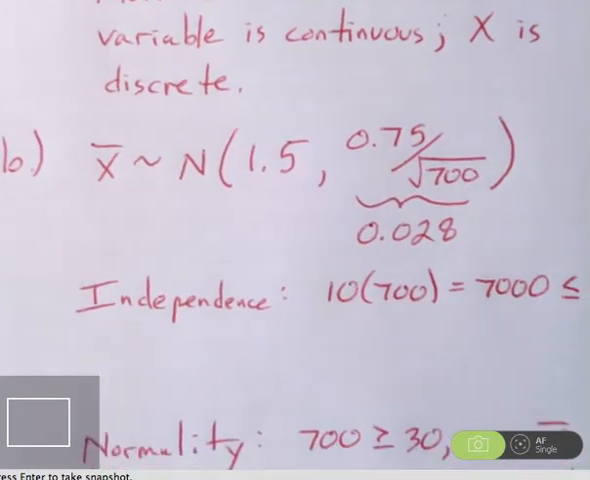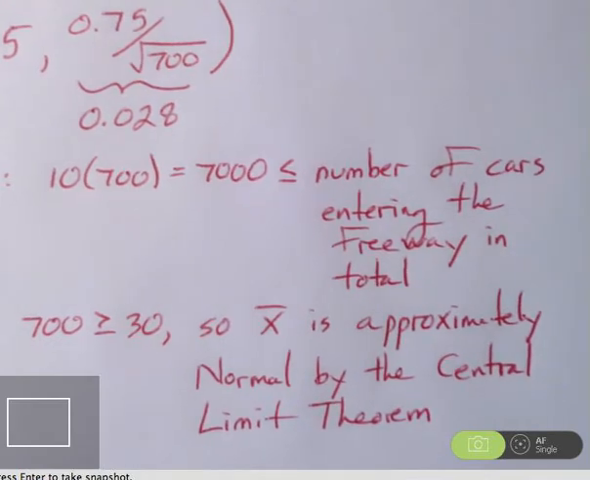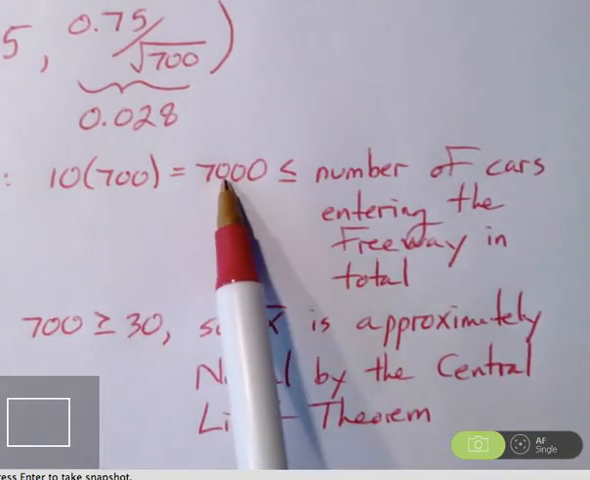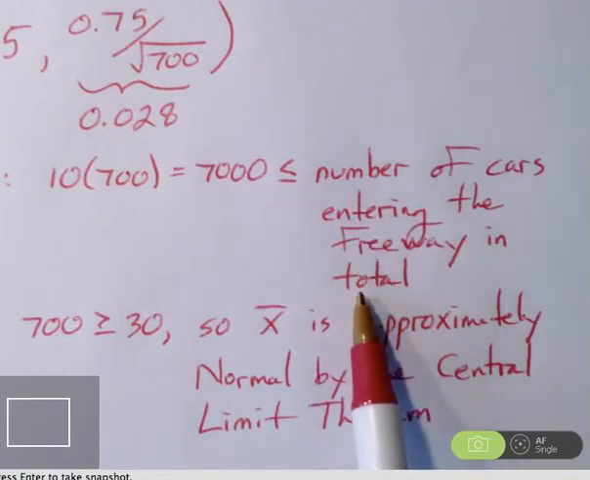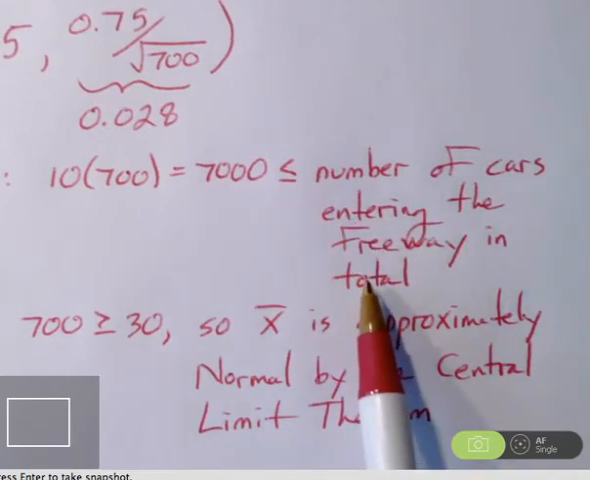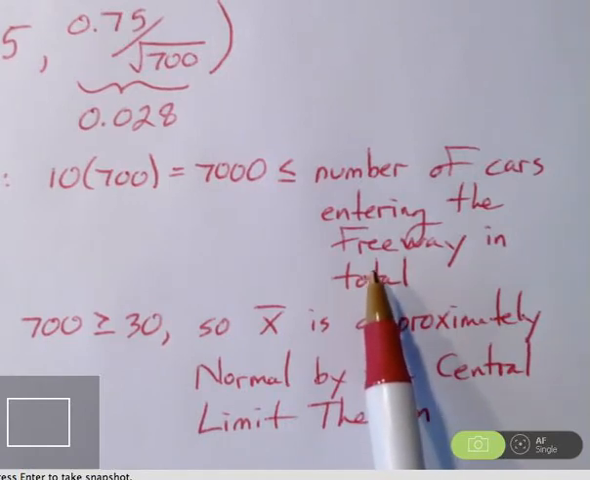Number one, I need independence. So if I take 10 times my sample size, that gives me 7,000. That needs to be less than or equal to the number of cars entering the freeway in total from this population, especially if this is a particularly busy interchange. I have no problem with believing that that condition is satisfied.